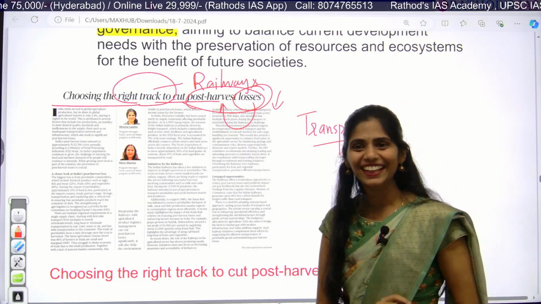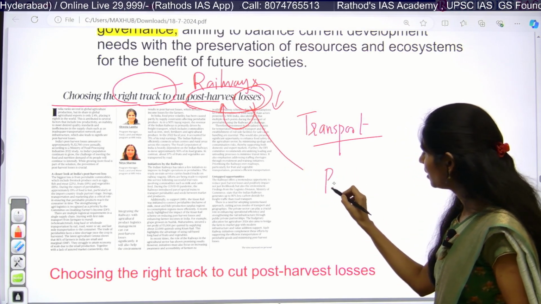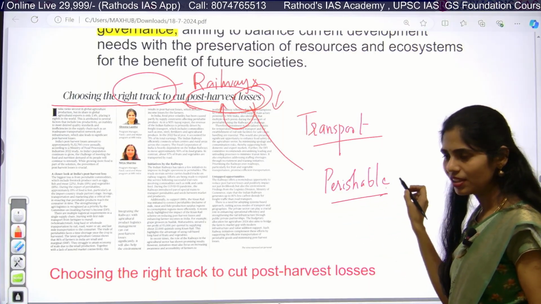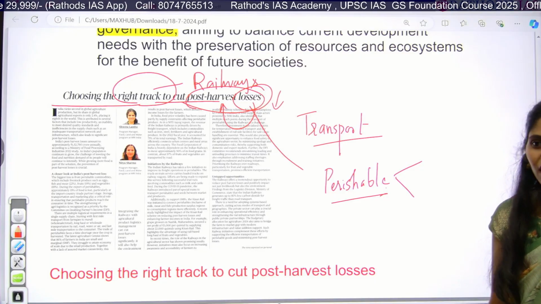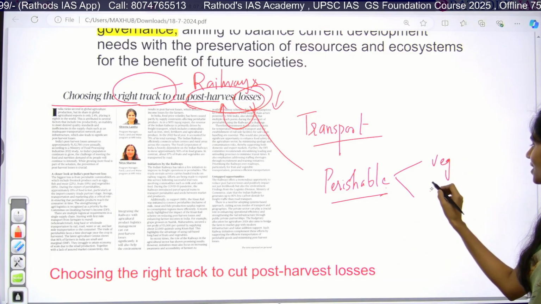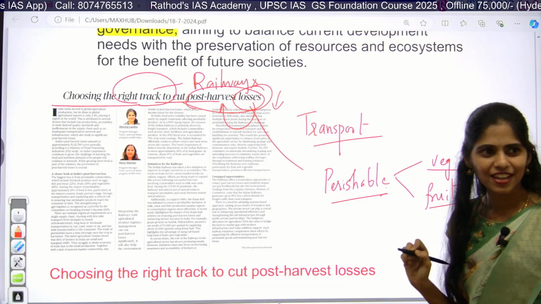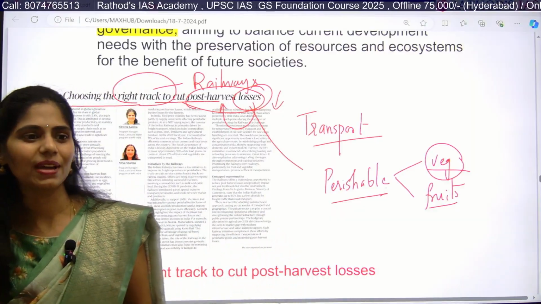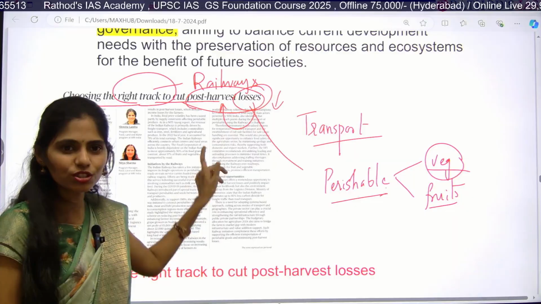Other than that, we have perishable goods. Perishable means they will be spoiled within a very short time. Tell me an example of perishable goods. Vegetables and fruits. So after harvest, we have to transport them to the market as soon as possible so that we can reduce the losses to the farmers.